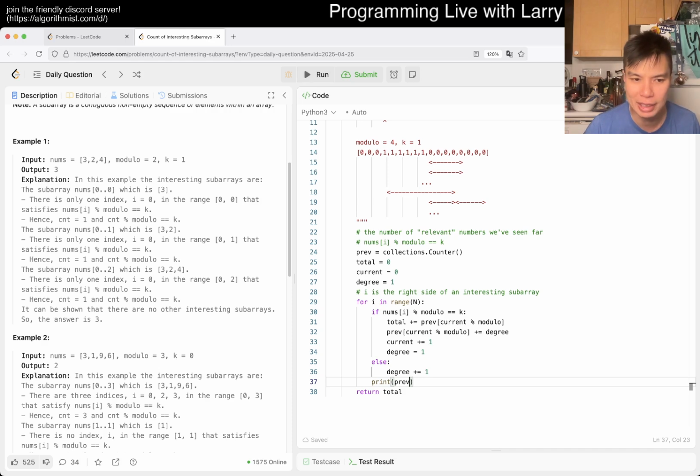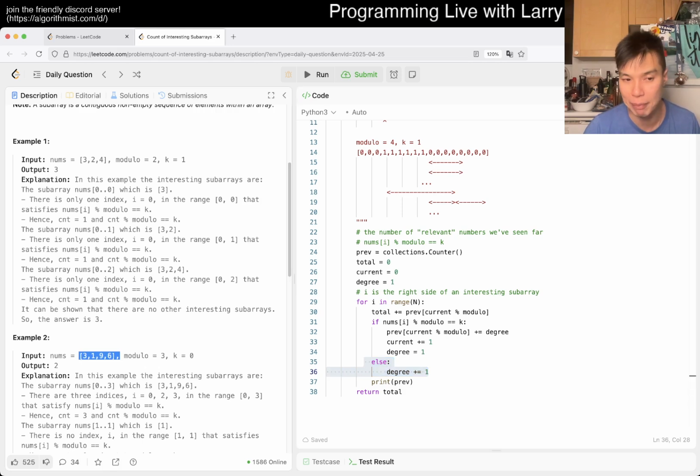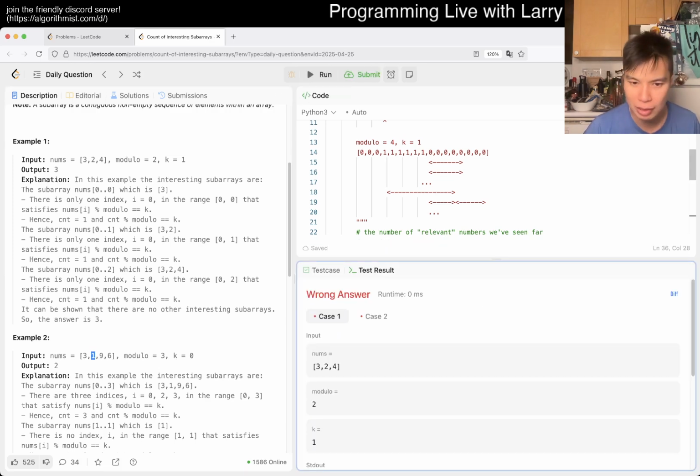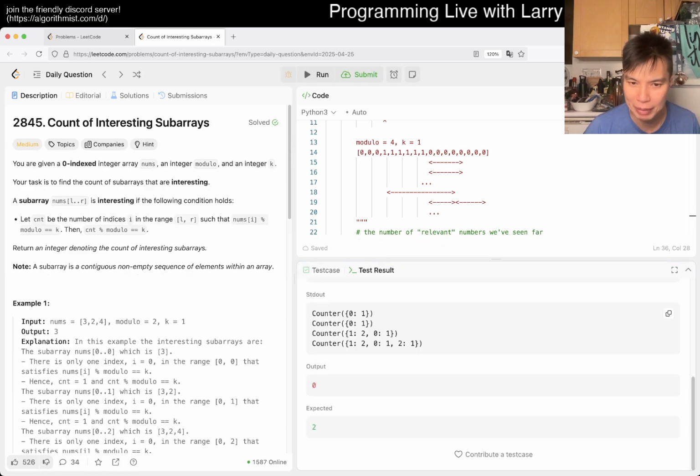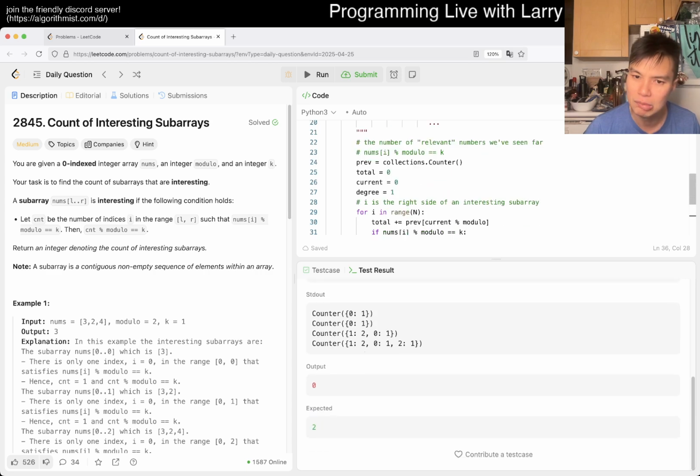I know that I'm wrong in this case because k equal to 0 means that if you have a non-zero here, for example... Yeah, actually, I am wrong because this should be here, I think. Yeah, because you need to add this to the non-zero cases as well. This is the case that we talked about for example 2, where 1 and 1 is the thing, right? So you have to add it. Okay, so that was definitely wrong anyway, but maybe this will be less wrong, and it is not.